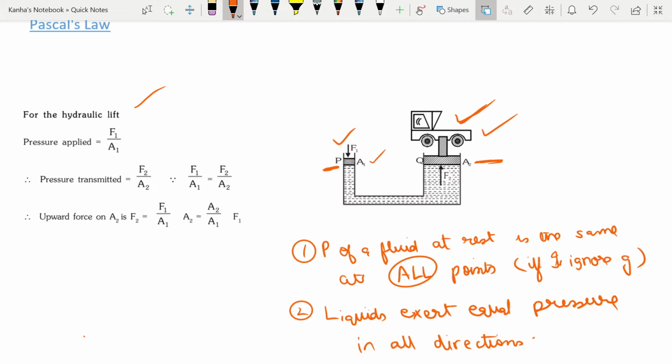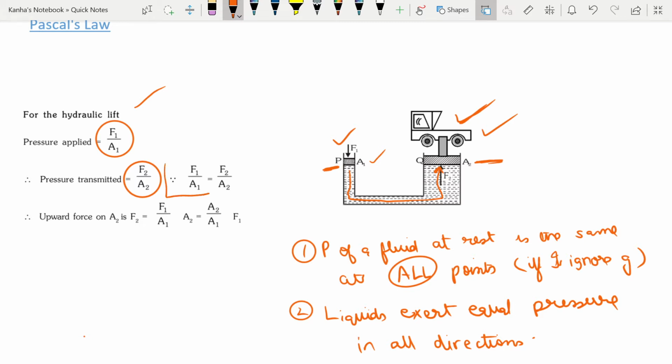Because of Pascal's law, the pressure transmitted will be the same as the pressure applied at any point. So if the pressure applied is F1 by A1, the pressure transmitted to the other end will be F2 by A2, which is the same as this.